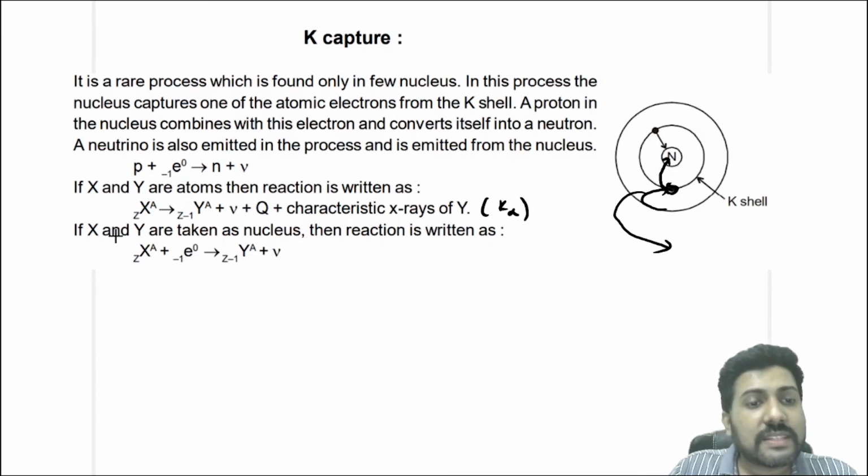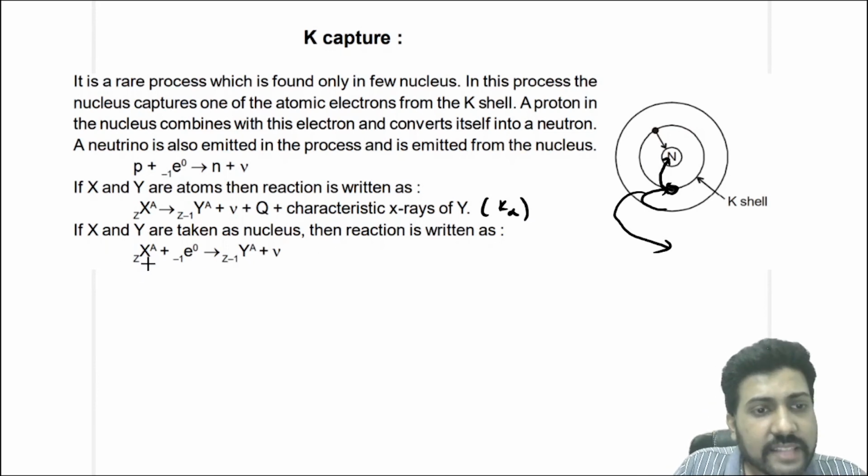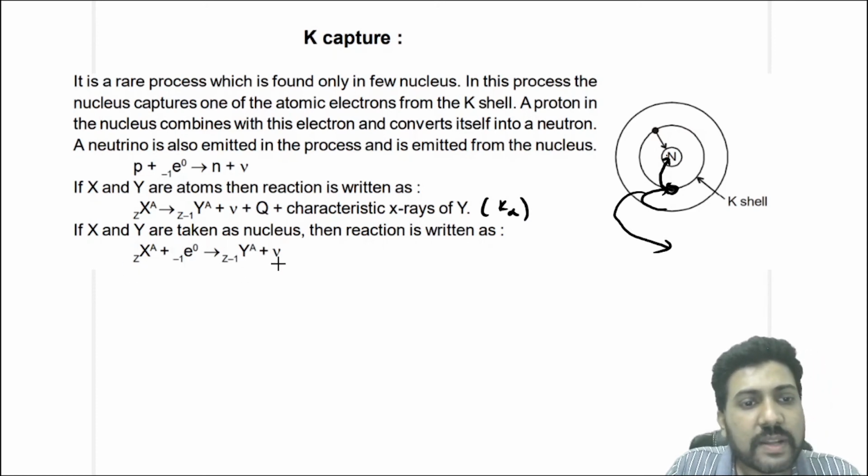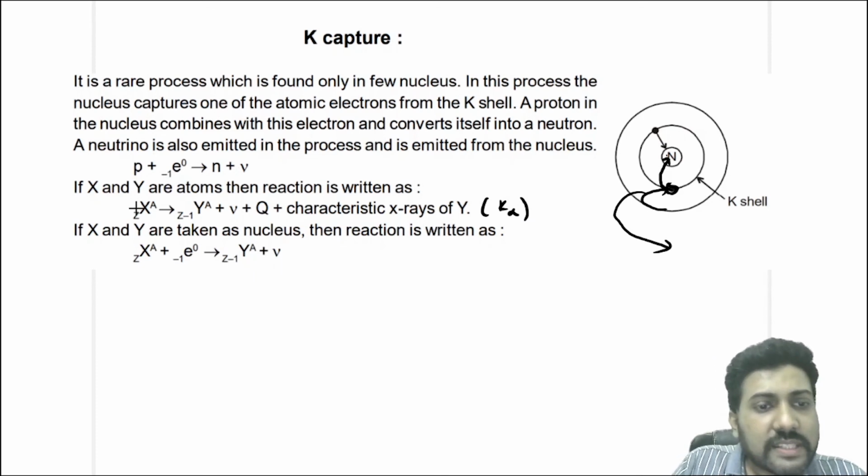So this reaction can also be written like this: X(Z,A) plus e minus 1, because this electron is taken by the nucleus. This is an extra elementary particle that has got inside the nucleus, and gives Y(Z minus 1, A) plus neutrino. So this reaction was incomplete because we had not added the electron. See here, the charge number was not balancing.